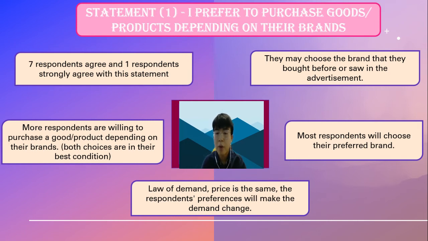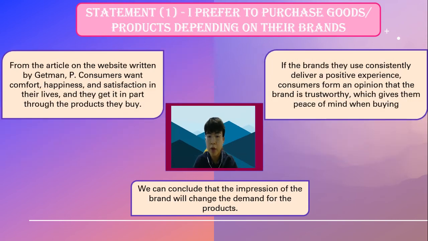This survey shows that most of the respondents will choose their preferred brands. They may choose the brand that they bought before or saw in an advertisement. From the article on the website written by German P, consumers want comfort, happiness, and satisfaction in their life, and they get it in part through the products they buy.